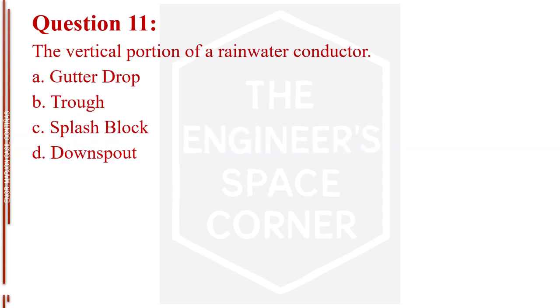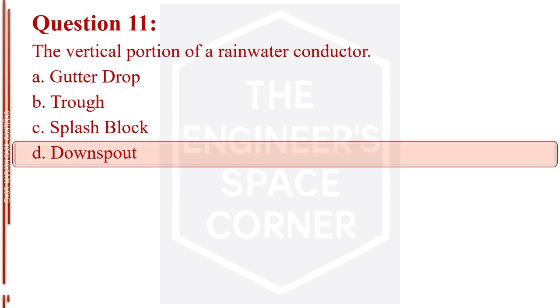Question number 11. The vertical portion of a rainwater conductor. Letter A, gutter drop. Letter B, trough. Letter C, splash block. Letter D, downspout. The answer is letter D, downspout.